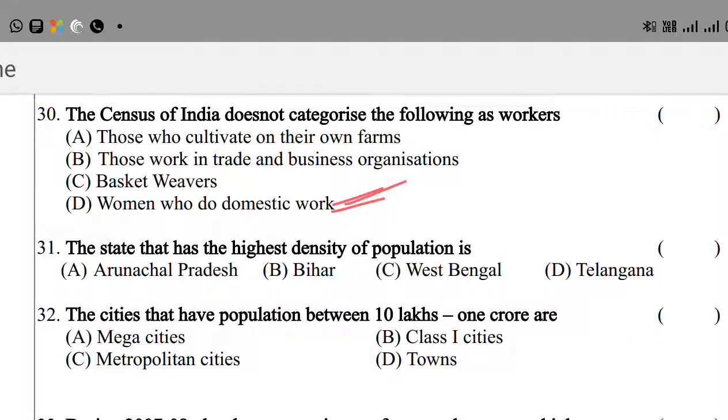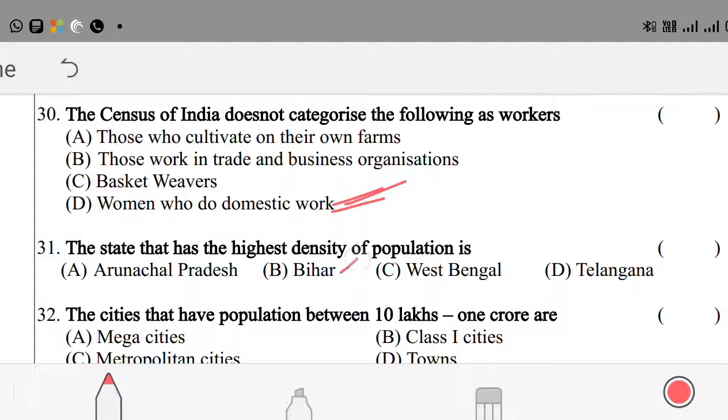Next question. The state that has the highest density of population is option A, Arunachal Pradesh; option B, Bihar; option C, West Bengal; option D, Telangana. Here option B is the right answer.